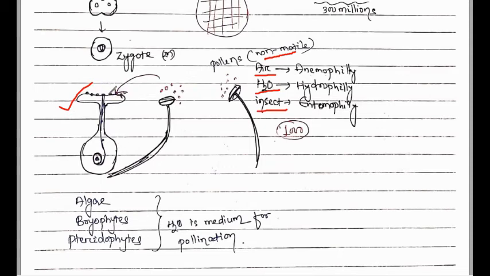So it depends upon the quality of the pollen grain that germinates on the stigma. If the quality is not good, it fails to fertilize, in the case of flowering plants.